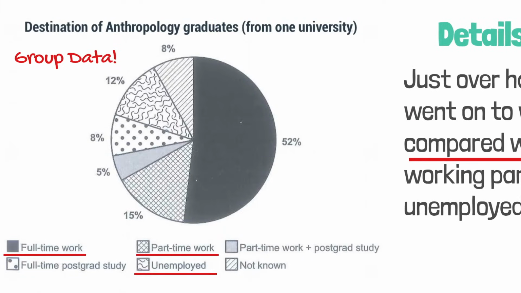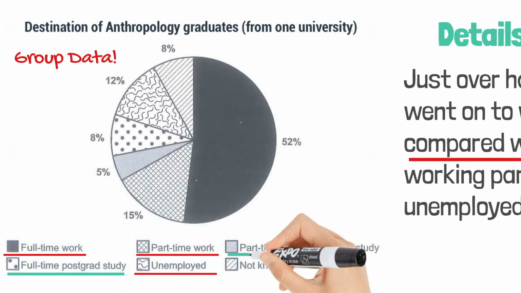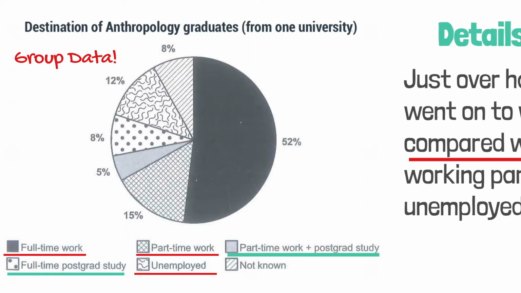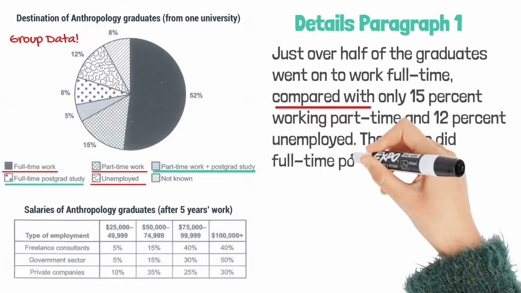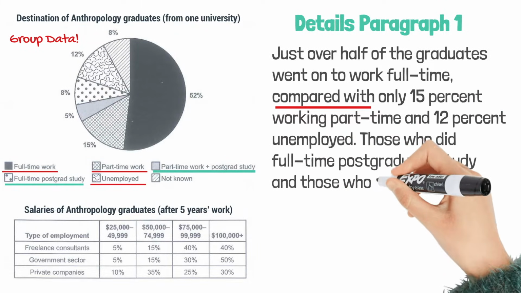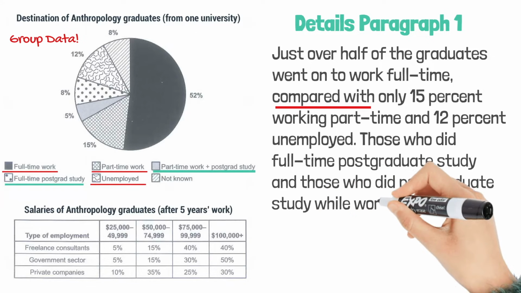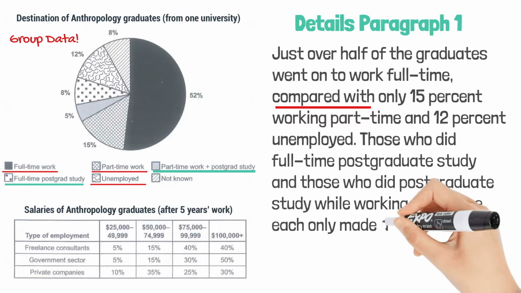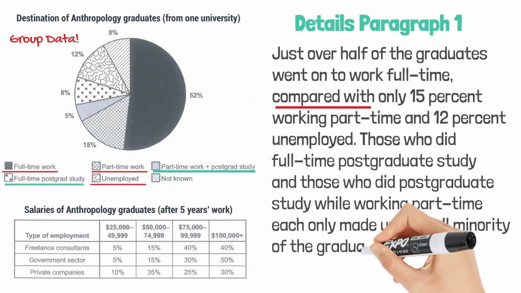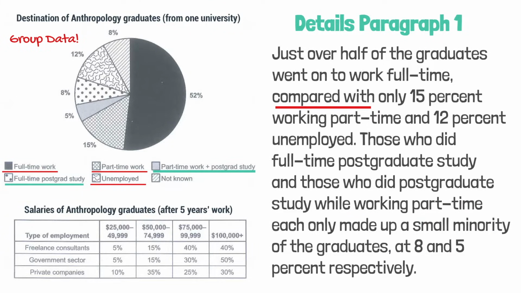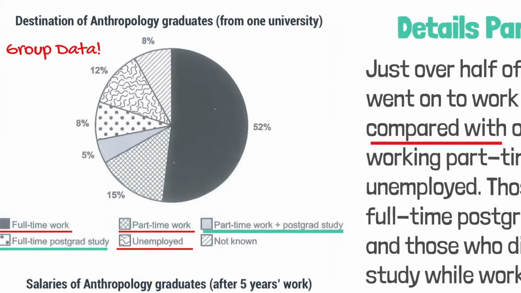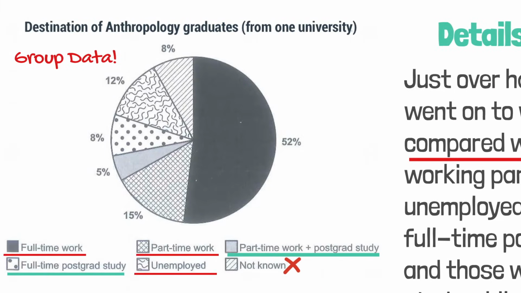Next, I'm going to group together full-time postgraduate study and part-time work plus postgraduate study because they are both about study. Those who did full-time postgraduate study and those who did postgraduate study while working part-time each only made up a small minority of the graduates at 8 and 5% respectively. This is our entire details paragraph 1. We really should ignore this not long category. It doesn't have any meaning.